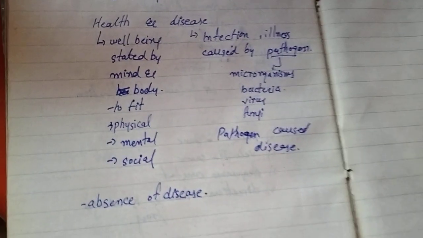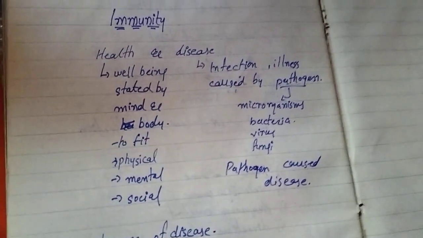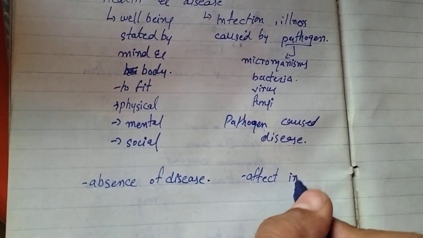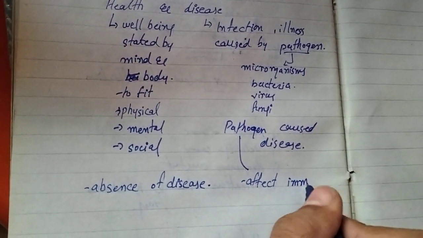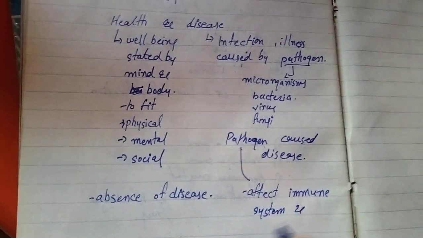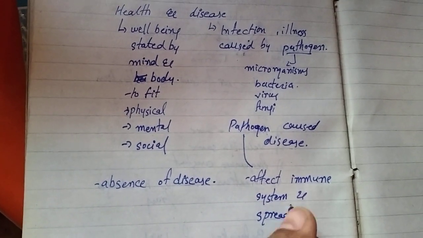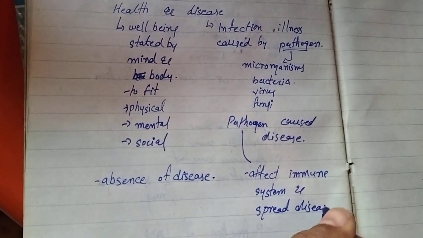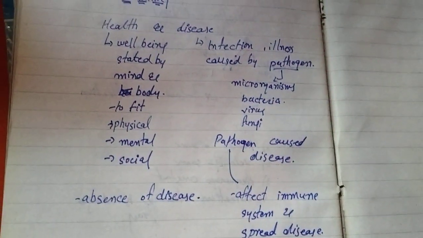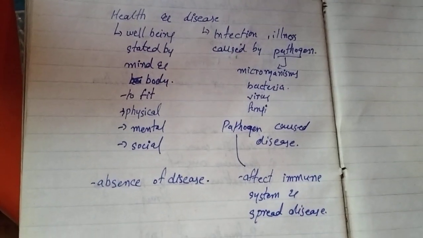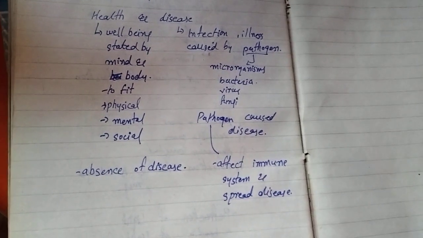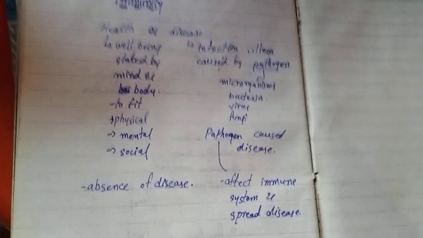Disease is caused by pathogens, and it affects our immune system and spreads the disease in our body. To kill these pathogens, our body makes antibodies against these antigens or pathogens. Our body makes the antibodies which are used to kill these pathogens.